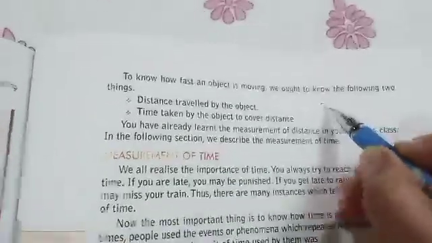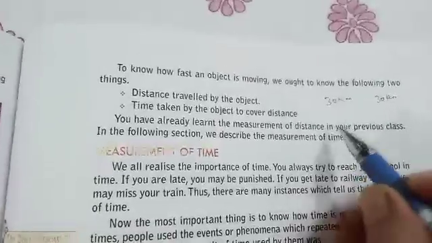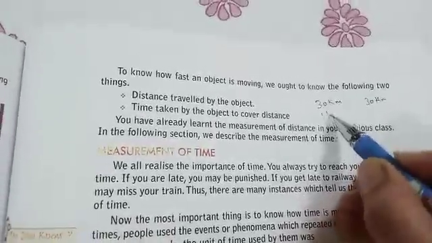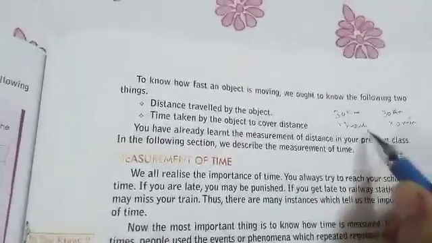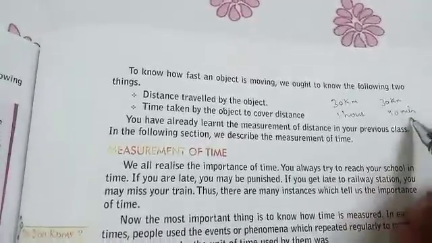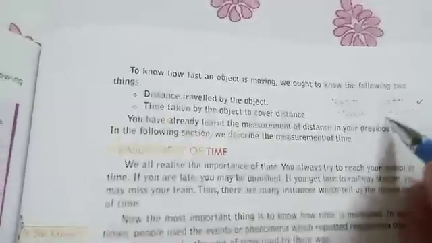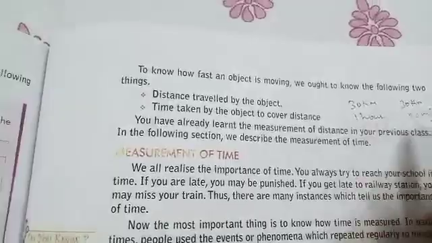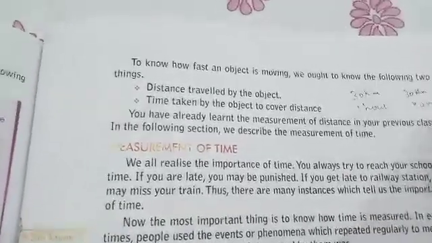For example, two objects both cover 30 kilometers. One takes 1 hour and one takes 40 minutes. Which object will move fast, which is in fast motion? The one that takes less time is in fast motion, and the one that takes more time is in slow motion.